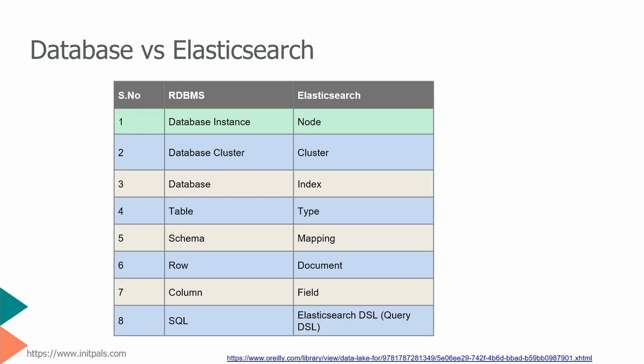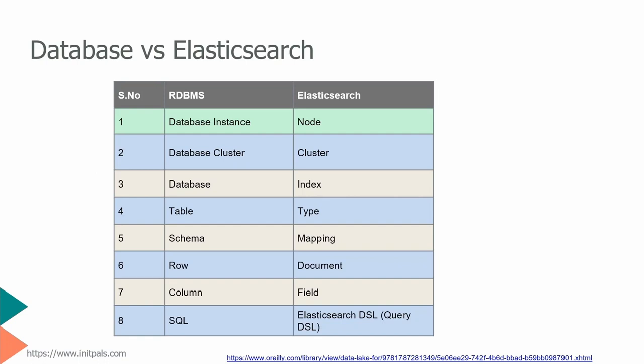Okay. So there is always a confusion, or a question, about why we can't have a database and then Elasticsearch. Do we need to have both in our application? There is always a question actually. If I want to compare Elasticsearch with a database, this is not a one-to-one mapping.